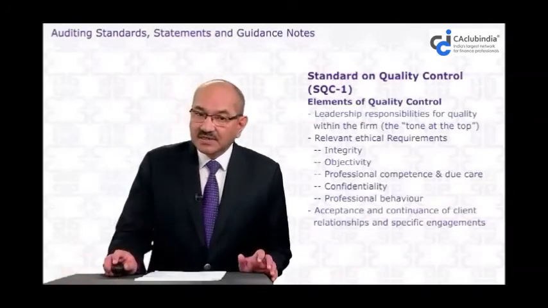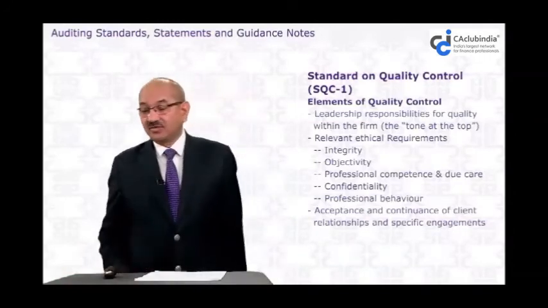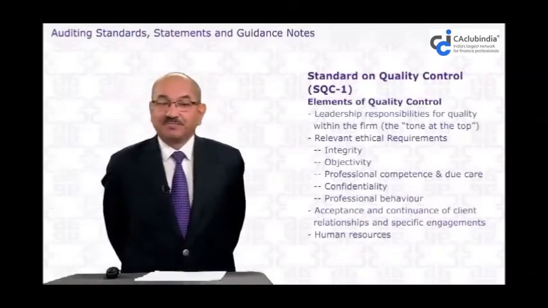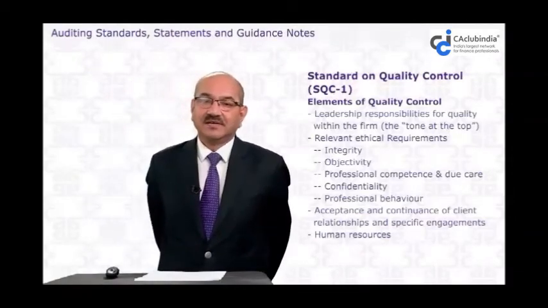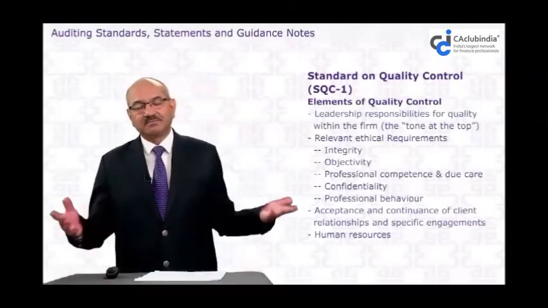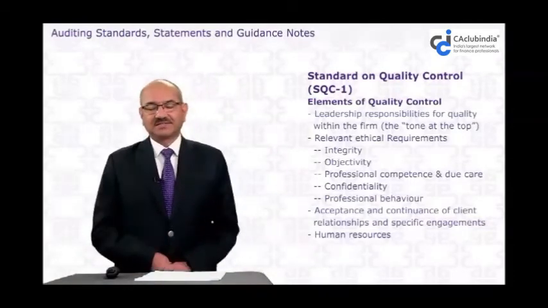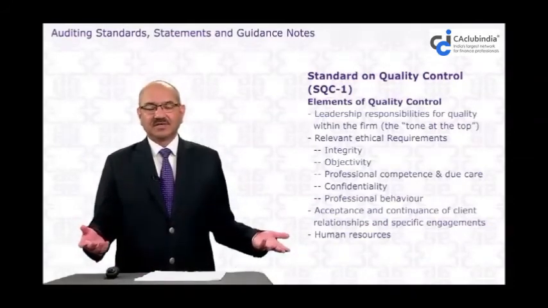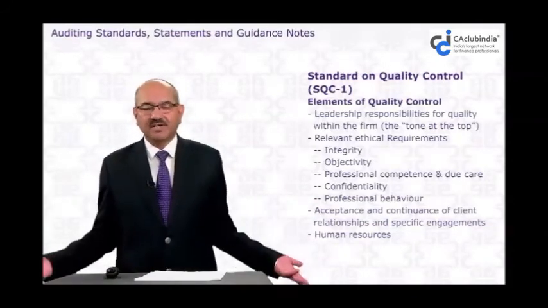You see, the next element of quality control is human resource. Dear student, I think you will appreciate that because the audit firm is a service company that renders services, and for a service company, human resource is a very important thing.